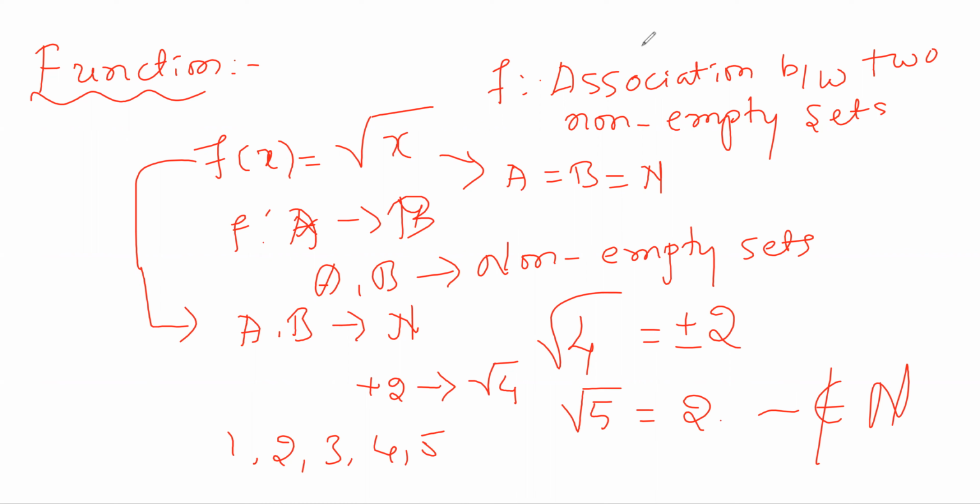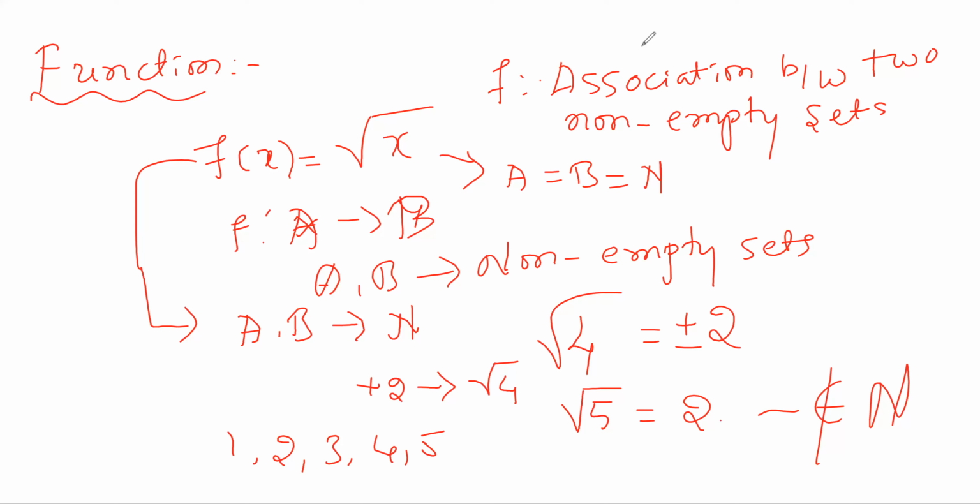Is it right? So there is no such element in the set of natural numbers. That indicates for 5 there is no image element. Understood? So that's why this will not become a function.